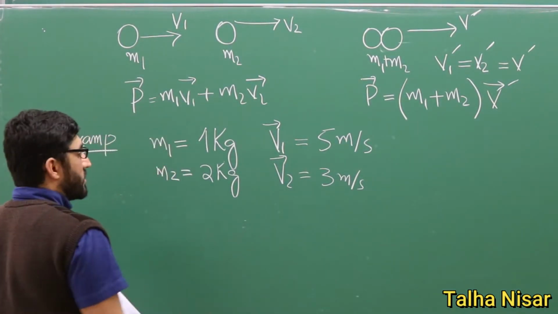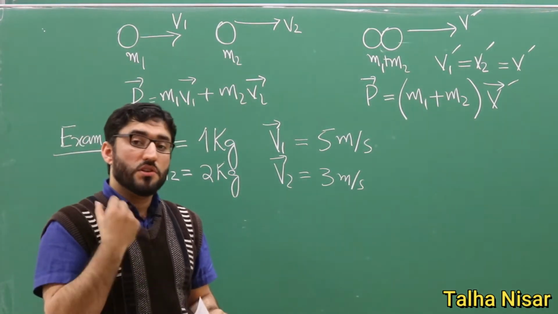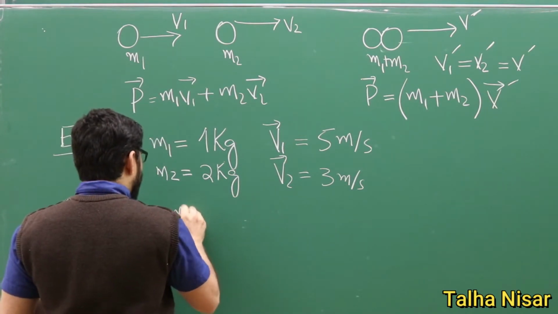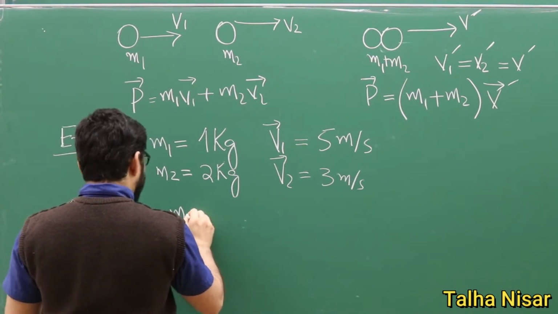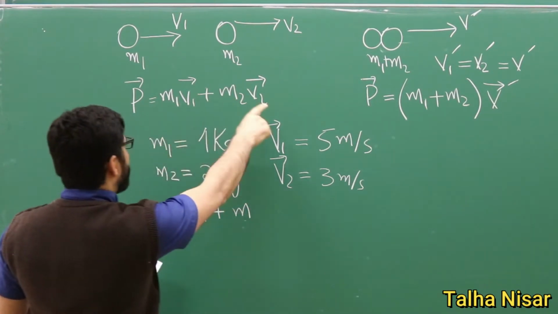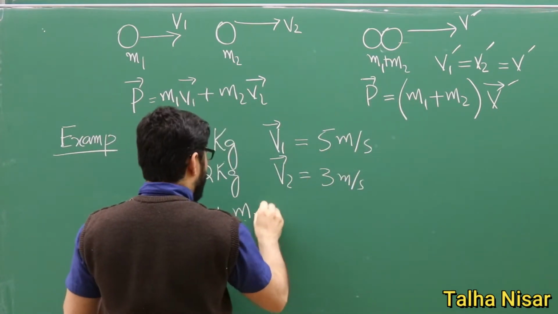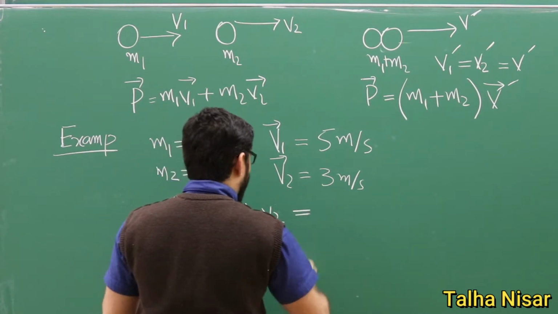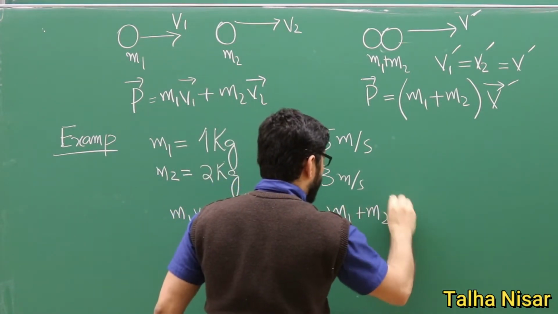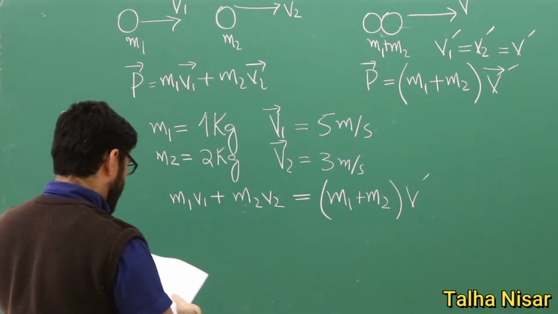So they will stick together and move with the same velocity. According to the conservation of momentum, the momentum before the collision and after the collision must be equal. So we write the statement which we just discussed in the previous example: m1 v1 plus m2 v2 equals m prime v prime.